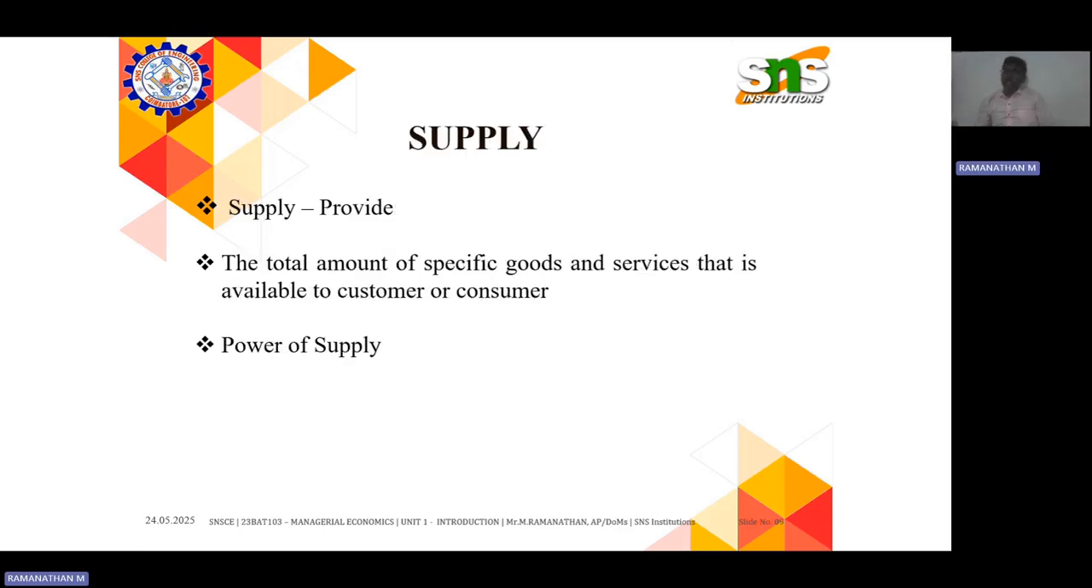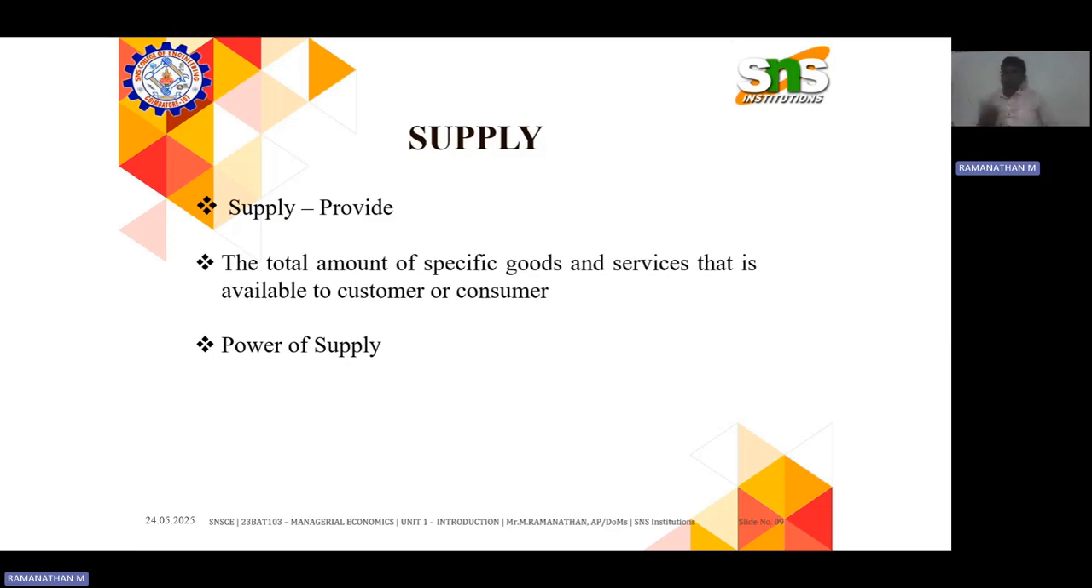Fine. So the next topic is supply. What is supply? In a word, supply is provide. It is the total amount of specific goods and services that is available to the customer or consumer. Once production gets over and all the products are ready, how much is available for the customer or consumer to buy, the volume of goods or service, is the supply.